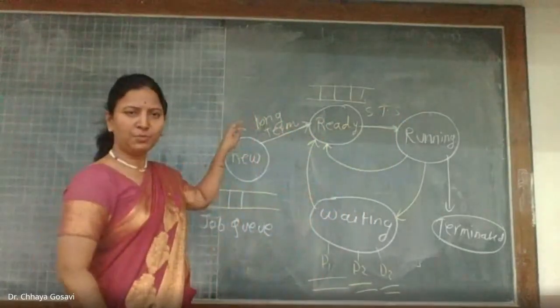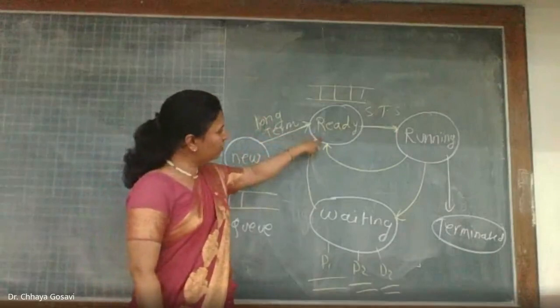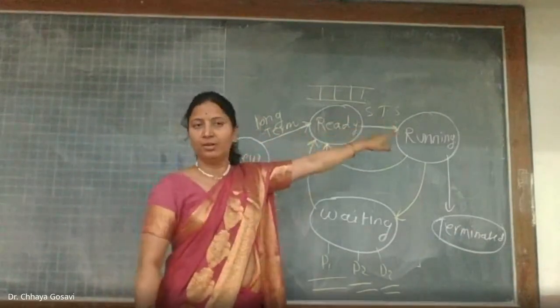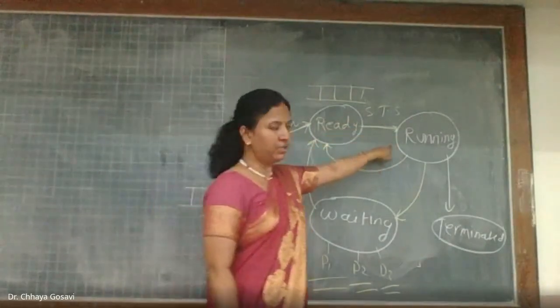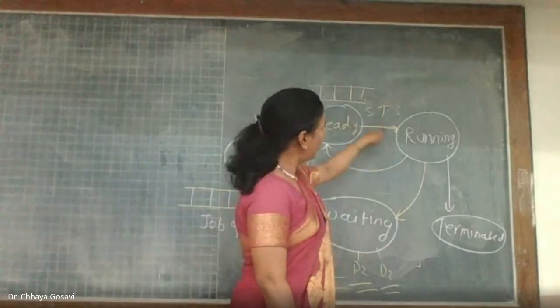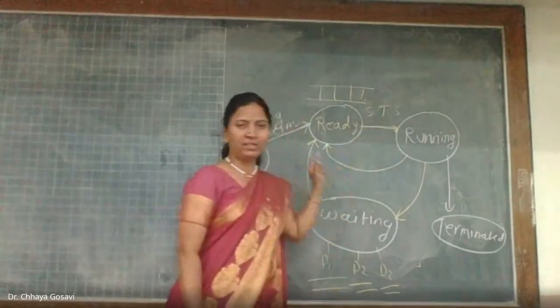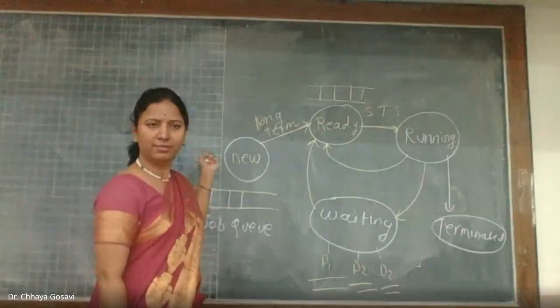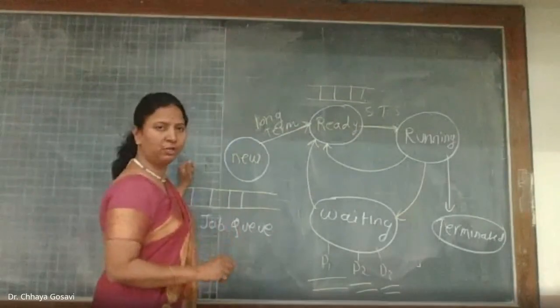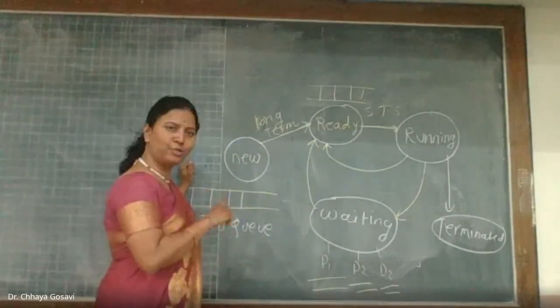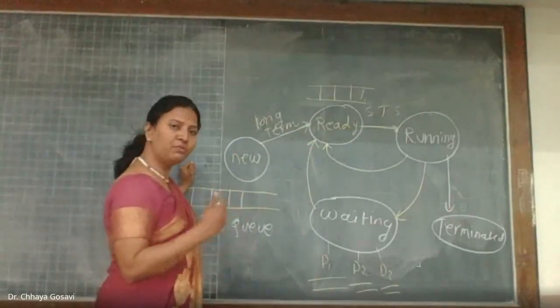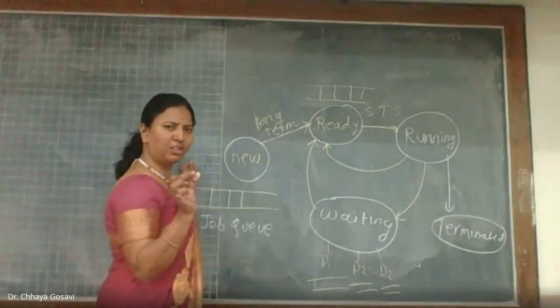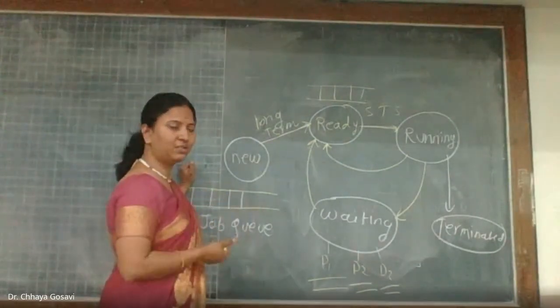What is the job of the short-term scheduler? Allocate ready-to-run processes to the running state, or to the CPU for execution. What is another name for the short-term scheduler? CPU scheduler. It is also called CPU scheduler because it allocates a process to the CPU. And this happens very frequently, so it is called the short-term scheduler.